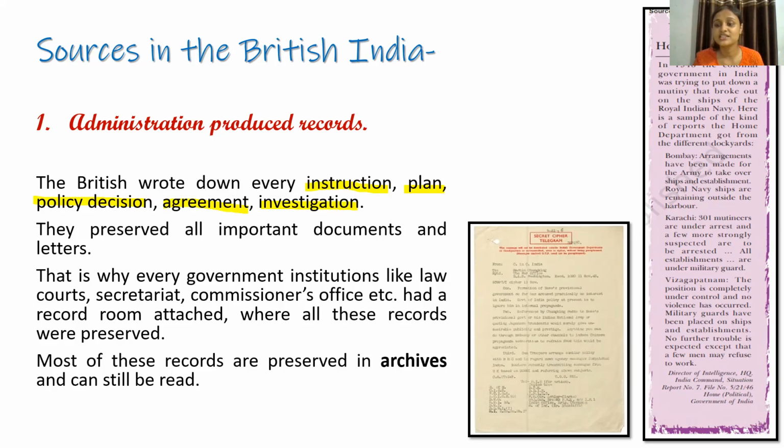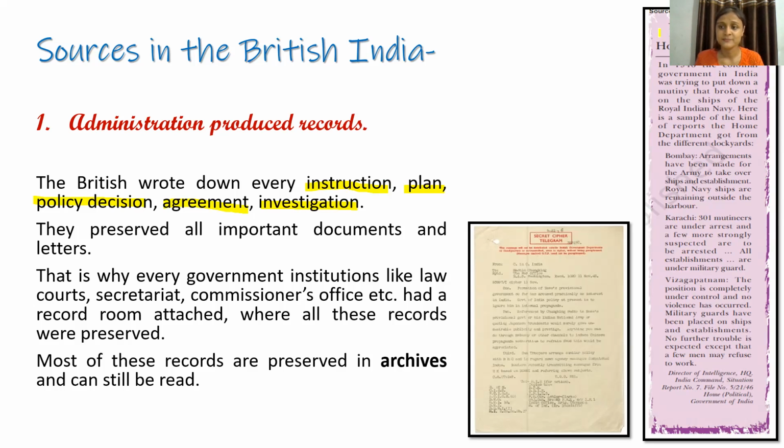So here you see this purple image, this has been drawn from your textbook itself. So if you give it a read, you will understand it better. This is a record of the home department. Obviously, like now, we have different departments in our government, education department or education minister, transportation minister, agriculture minister.